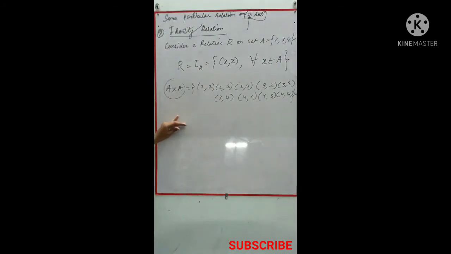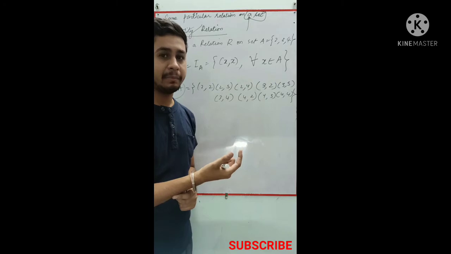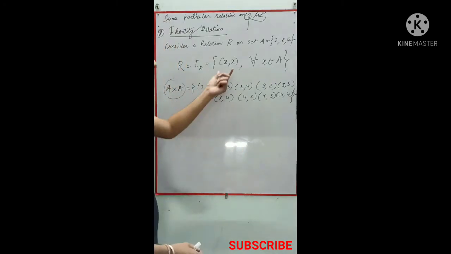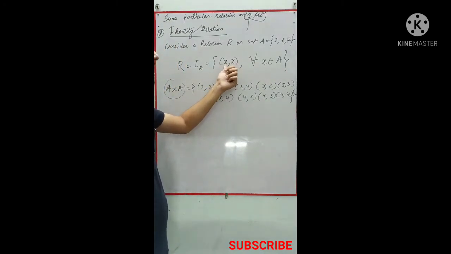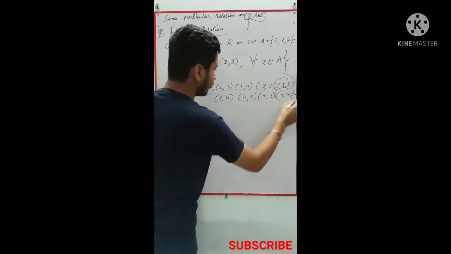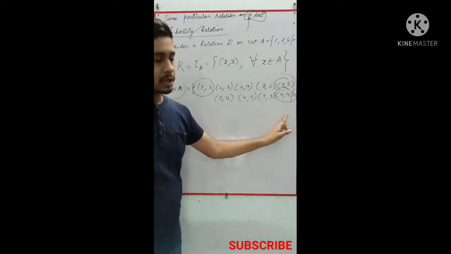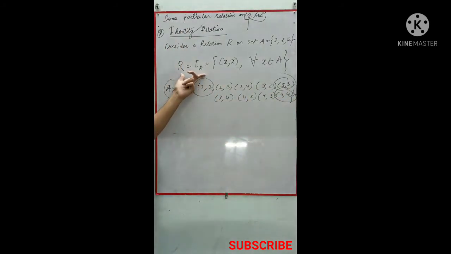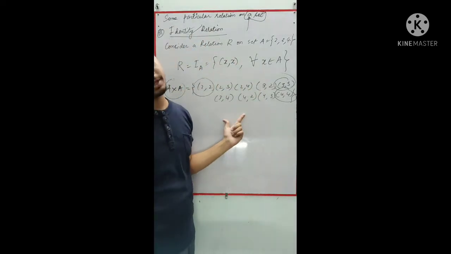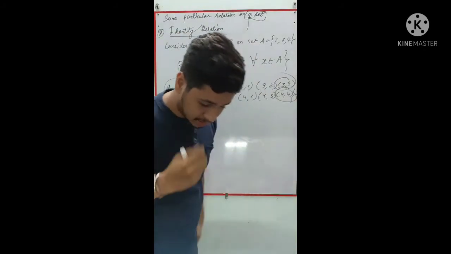In identity relation, every element is related to itself. This is a very important statement, that every element is related to itself. That is what we give the relation as x. So you see (2, 2), (3, 3) and (4, 4). We are getting 3 outcomes from this one. So that is why it satisfies the given condition, and hence we can say that we can find the identity relation in this set. Alright, so this is what the identity relation is.